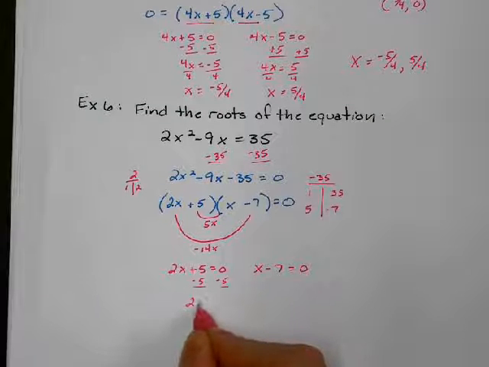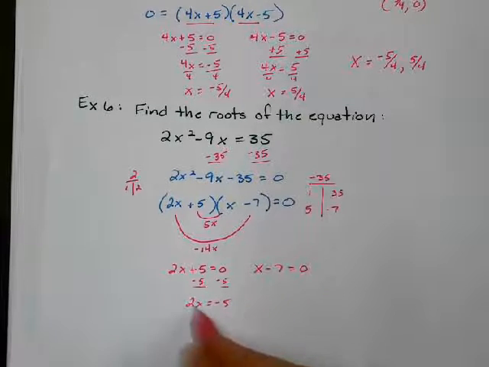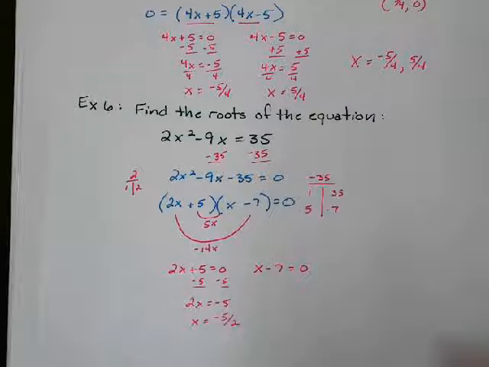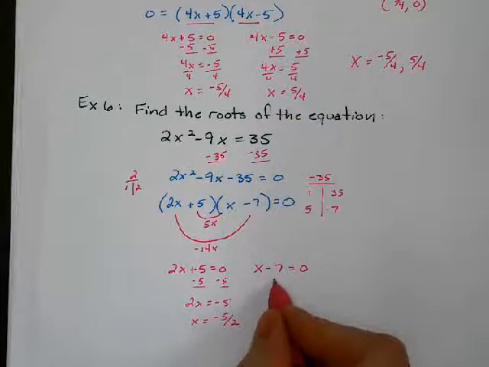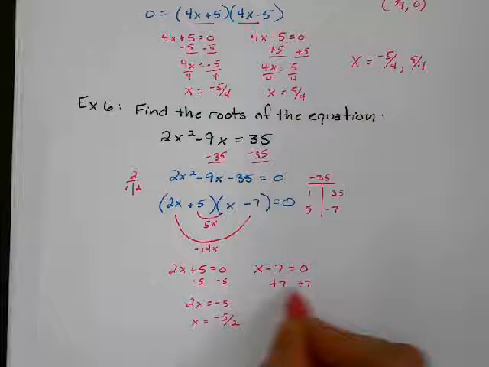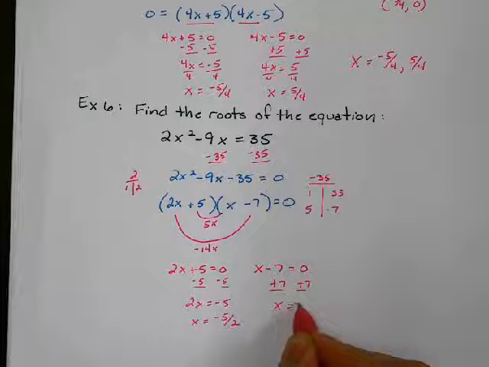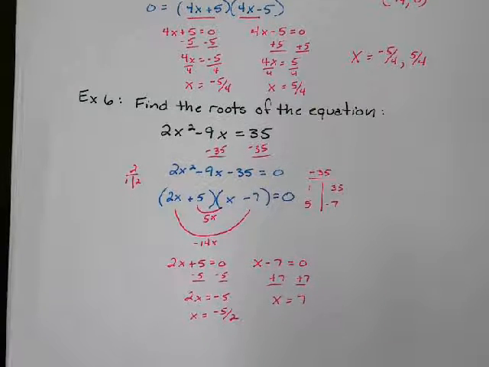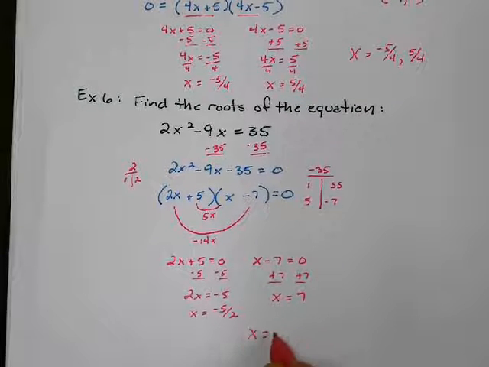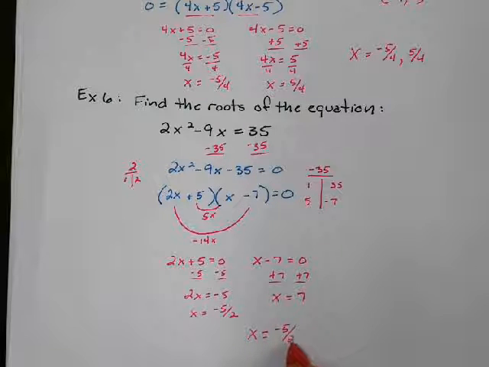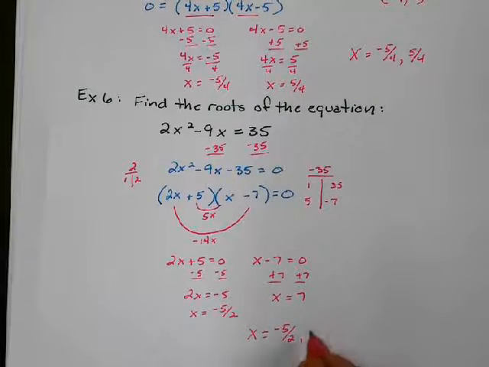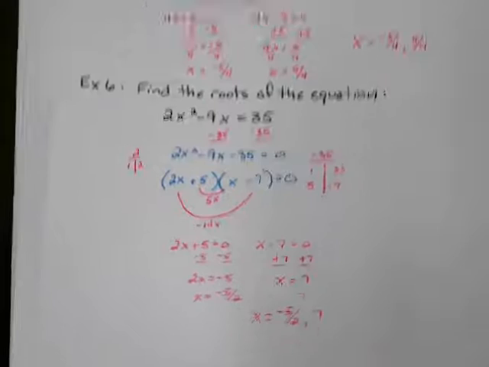Divide by 2, we get negative 5 halves. Over here, I would add 7 to both sides and get x is equal to 7. So I've got two answers. My answers are negative 5 halves, or negative 2.5, and 7. There's my two answers. That's all I got, my friends.